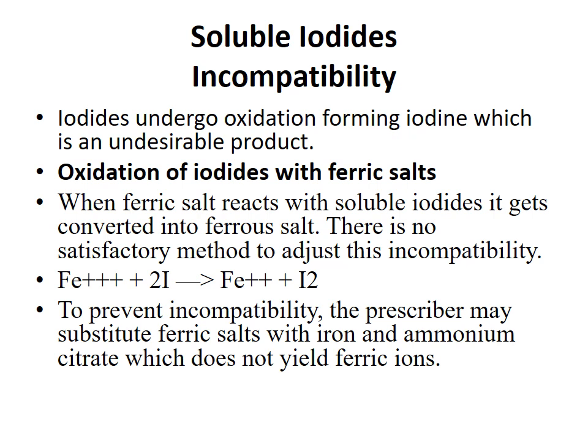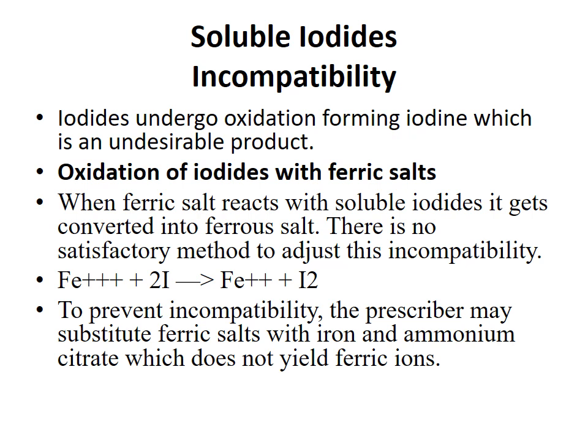When a ferric salt reacts with a soluble iodide, it gets converted into a ferrous salt. There is no satisfactory method to adjust this incompatibility. That means Fe3+ plus 2I- gives Fe2+ plus I2.